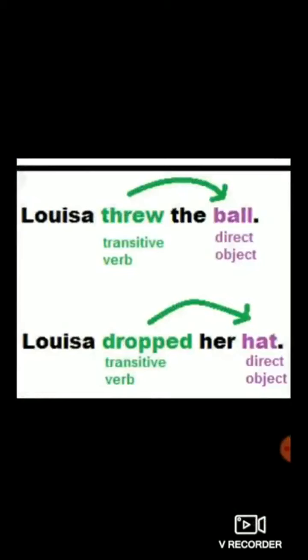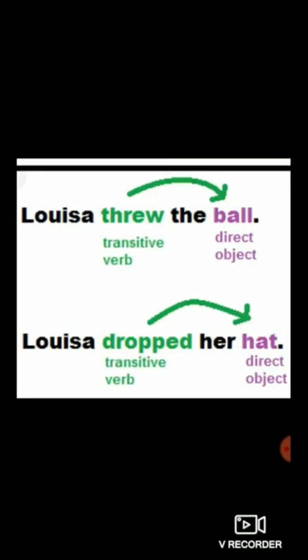Students, two more examples of transitive verb. First, Louisa threw the ball. So threw is a verb because it is an action. And the second thing you have to do is check whether after the verb there is an object or not. So in this sentence, a ball is an object. It's a direct object.